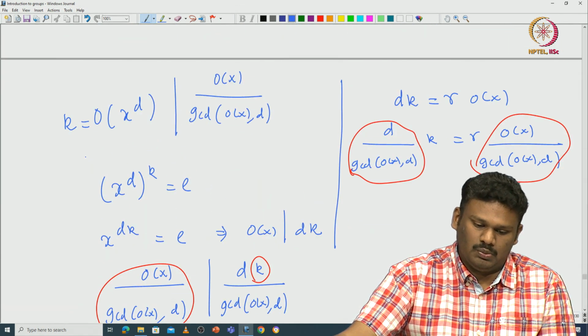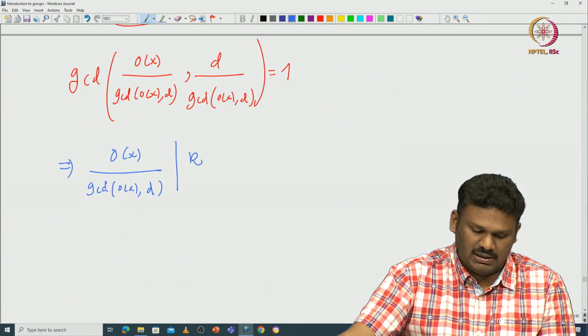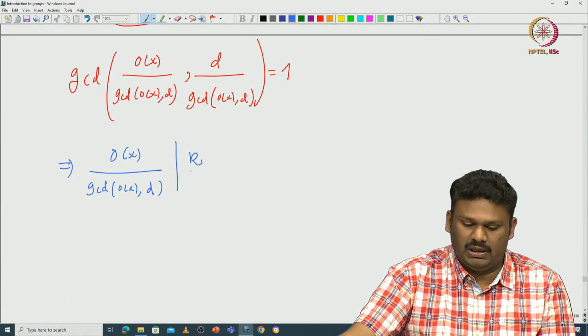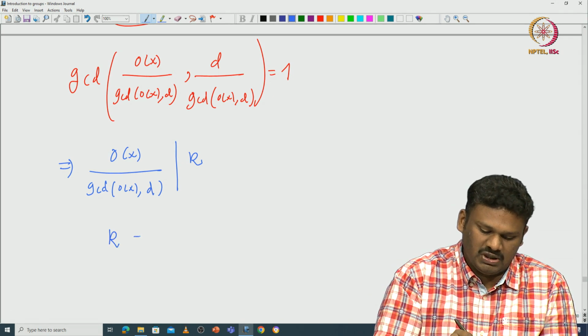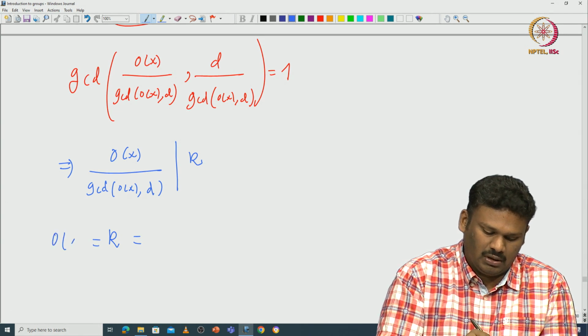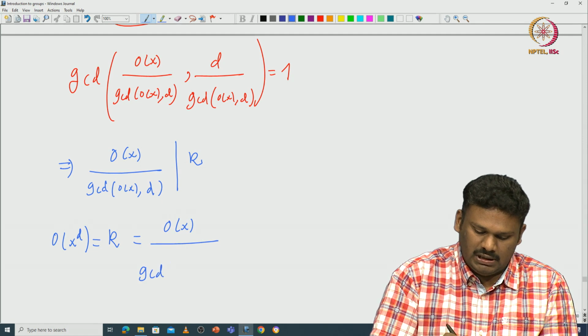So now we have proved the other direction: the order of x divided by GCD of order of x comma d divides k, and both are non-negative integers. That forces k to be equal to the order of x to the power d, which is nothing but the order of x divided by GCD of order of x comma d.